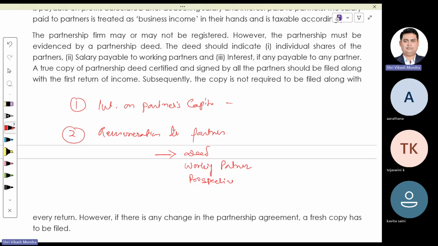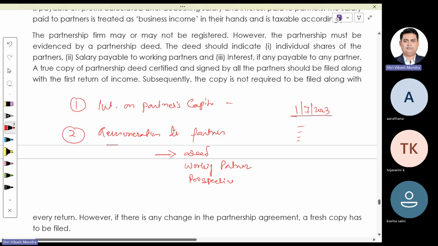That means if suppose your partnership deed is dated 1st July 2023, and in this deed you have mentioned that you are supposed to pay remuneration or interest to your partner at this rate or this amount, then your remuneration or interest should be calculated from 1st July onwards. It should not be like you can consider it as a deduction from 1st April. No, it should be for the prospective period, not for the retrospective period.